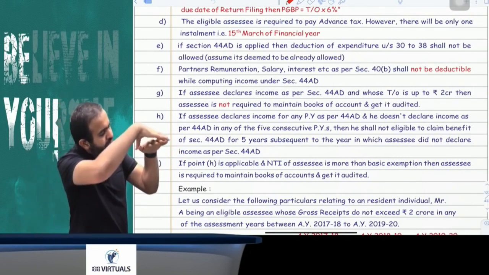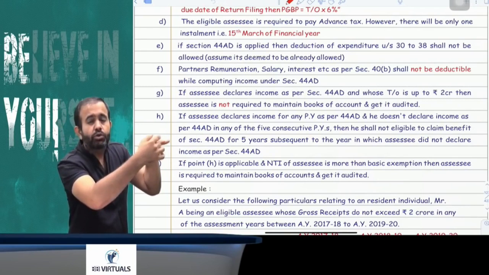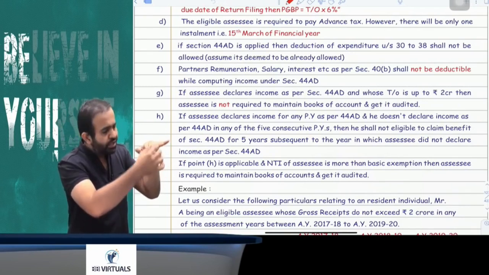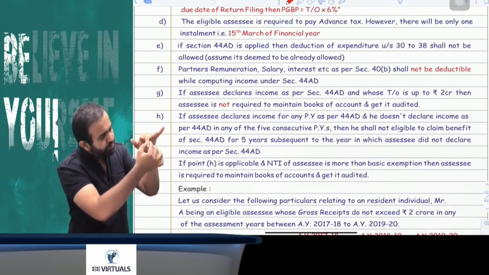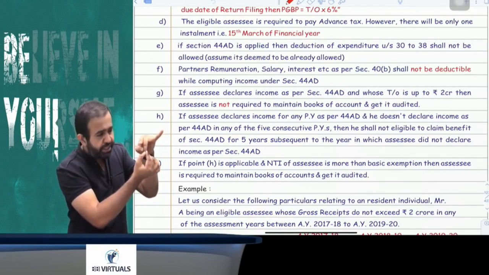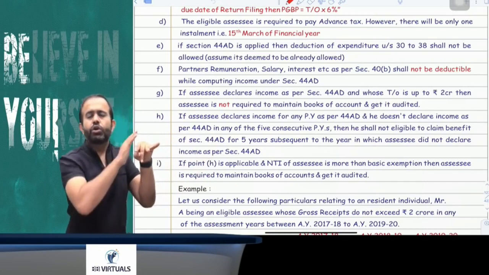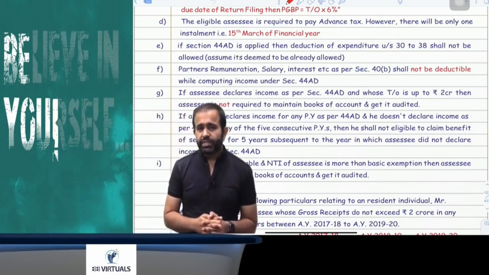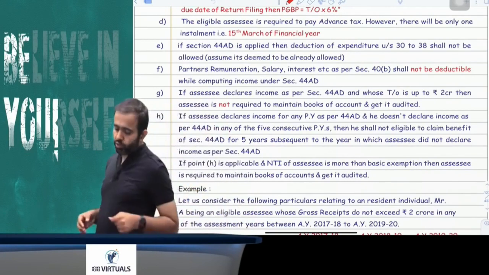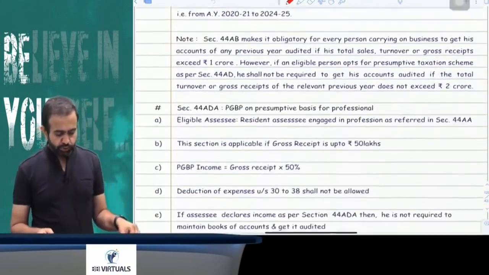Suppose in the next 5 years, in any year, there is a violation, or the assessee has not opted for 44AD. So suppose in this year the assessee has not opted for 44AD. Then for the next 5 years, he is not eligible to opt for section 44AD. And if his net taxable income is more than the basic exemption, then he is required to maintain books of accounts and get them audited also. You got my point or not?